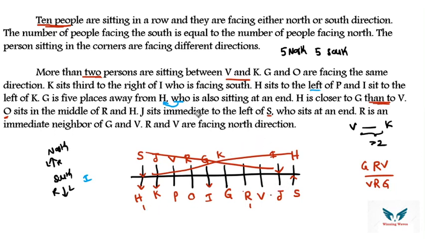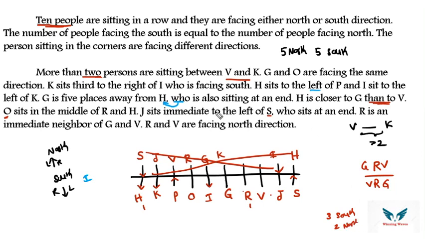Now let's go with respect to the direction. H sits to the left of P. So if this is towards the left of P, P should face north direction. And I sits to the left of K, so to the left of K, I is present. So far, how many people's directions have we got? We have got 5 people's directions. Out of these 5 people, 3 are facing south and 2 are facing north.